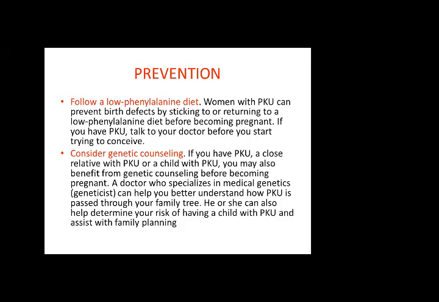Then consider genetic counseling. If you have PKU, a close relative with PKU or a child with PKU, you may also benefit from genetic counseling before becoming pregnant. Counseling is very necessary if you know that you have a defect. Before counseling, I think there should be a mandatory test before marriage for each couple. I wish it could happen.